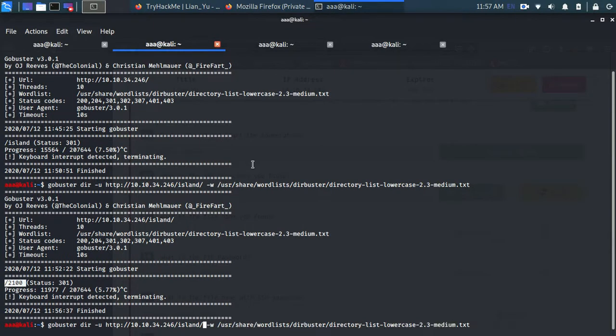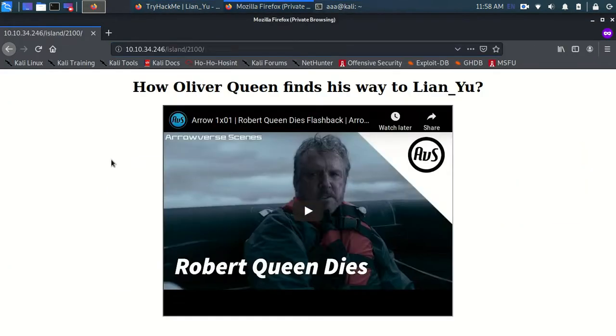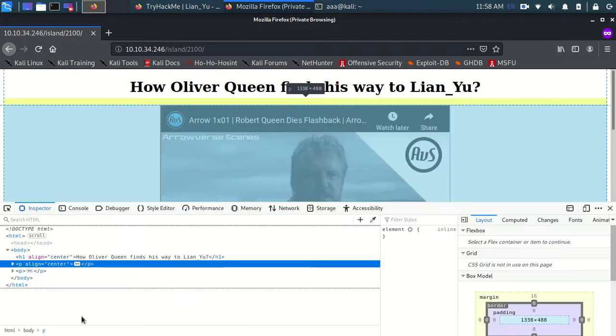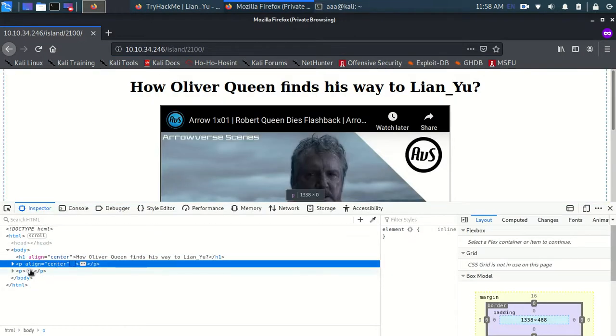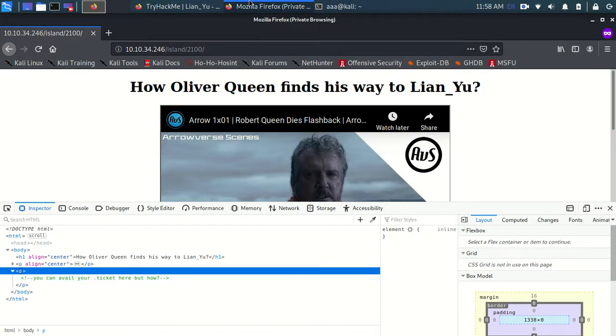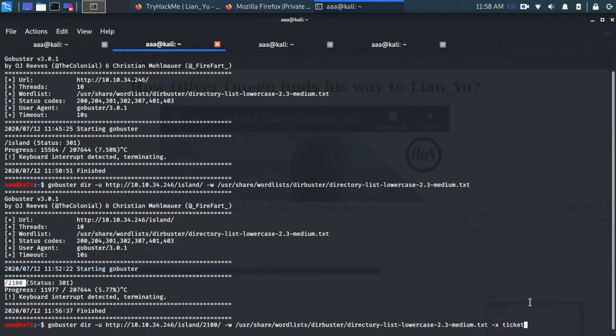So let's change the URL, and this is the same Gobuster which I'm using, but this time I'll be looking for an extension, which I'm going to put by -x as ticket. Let me check the spelling, T-I-C-K-E-T, and let's start this.